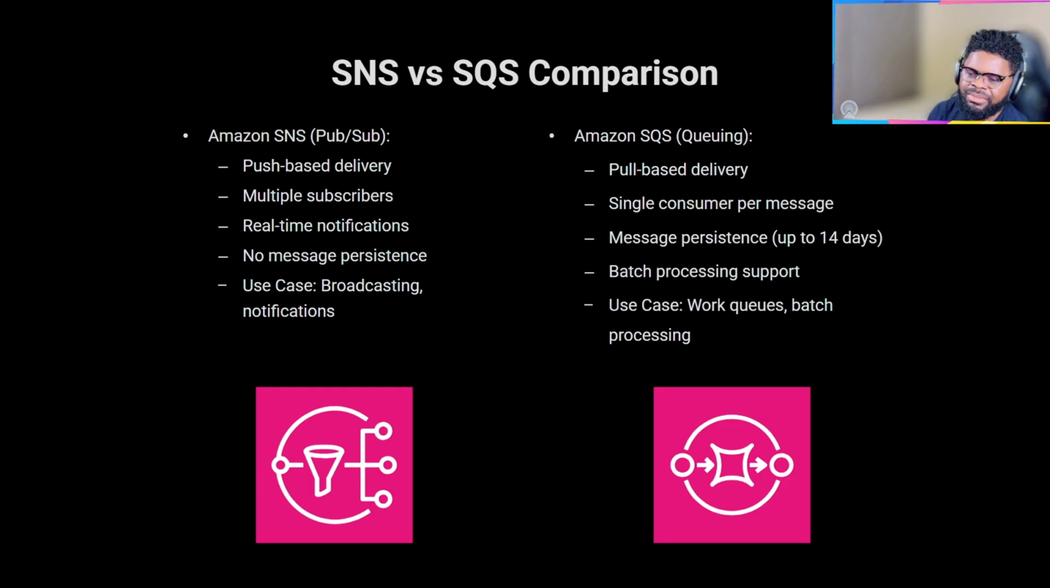Real-time notification is one thing you get with SNS. Message persistence is what you get with SQS, because the messages can be there for up to 14 days, right? Like I mentioned, there's no message persistence on the SNS side, right? And that's why both of them complement each other. Use case: broadcasting, if you want to do broadcasting, right?